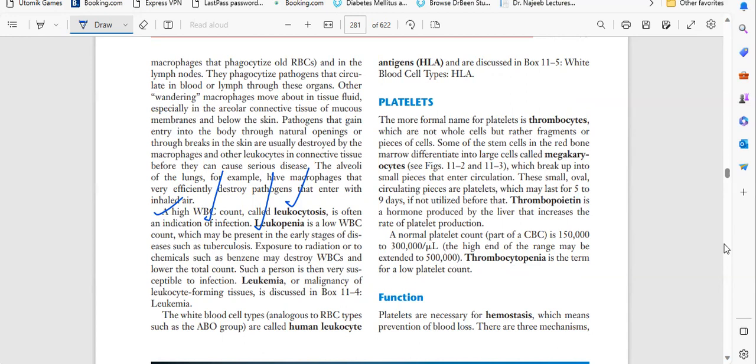So leukocytosis is WBC increase, leukopenia is WBC decrease. Whenever you see the WBC count is high, you can write in your prescription that it is leukocytosis. Okay, so these are the things we have to remember.